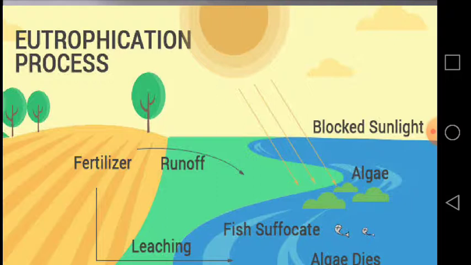When the algae grow in a big quantity, it floats over the water surface and blocks the sunlight for other aquatic life, and it also consumes the oxygen present in the water. So in this way, algae suffocates the aquatic life. So excess use of fertilizers is very harmful for us, and it pollutes the water.